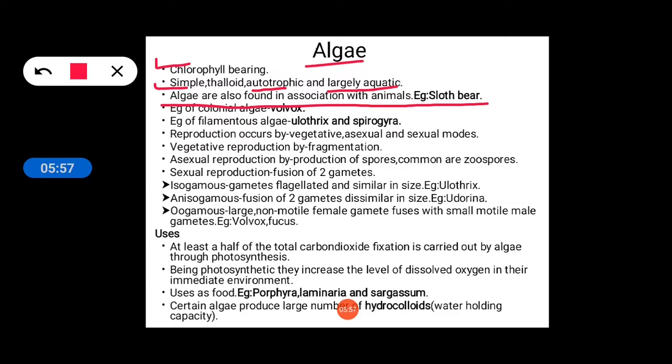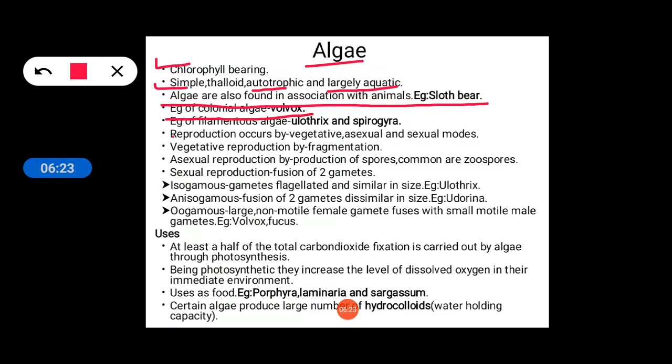In sloth bear, what happens? The whole fur of the sloth bear is covered by certain algae. So here it is written that algae are also found in association with animals. Example is sloth bear. Example of colonial algae is Volvox. Colonial means where aggregation of algae occurs. That is known as colonial. And such an example is Volvox.